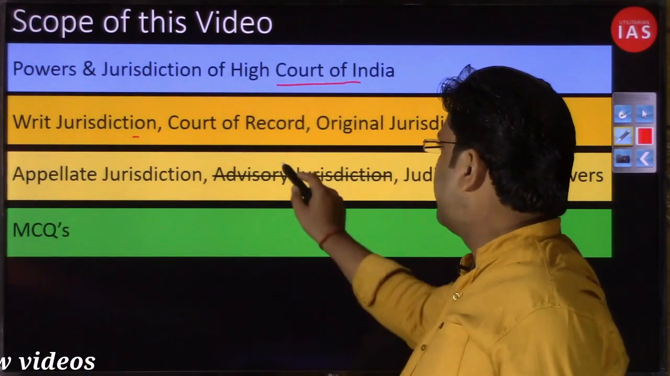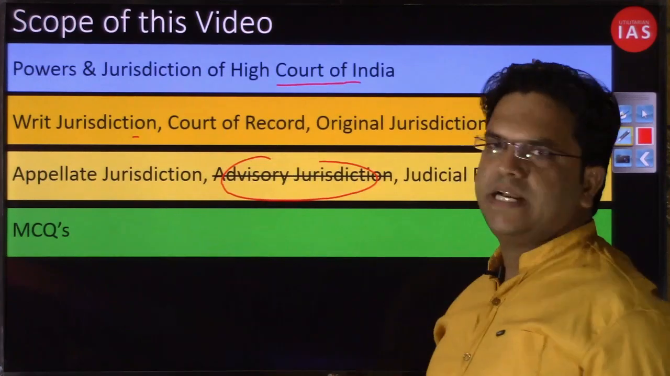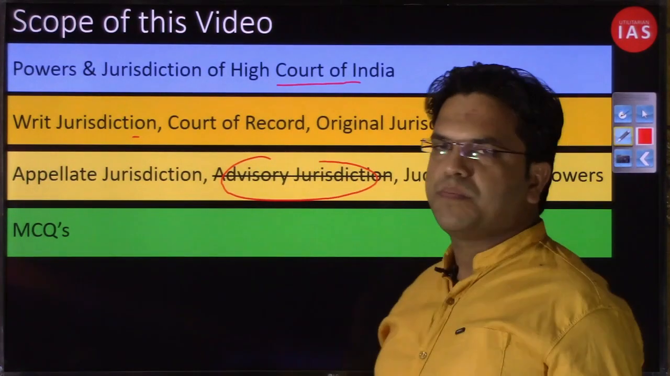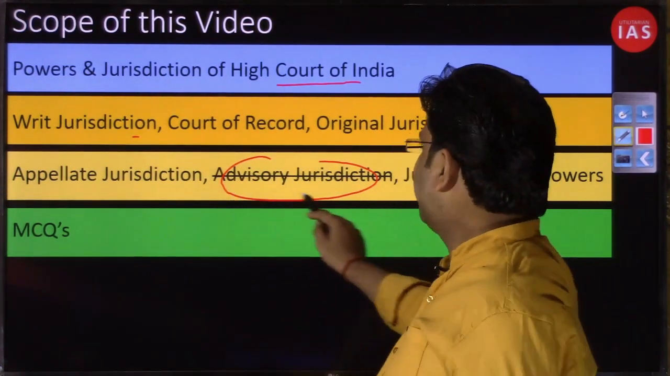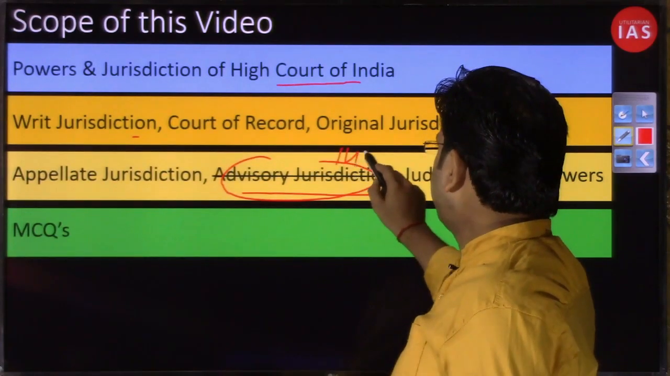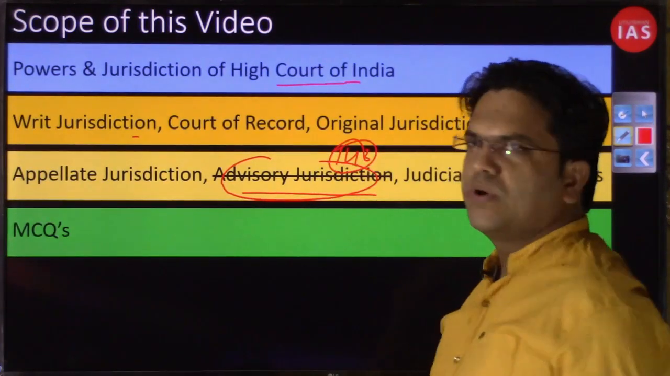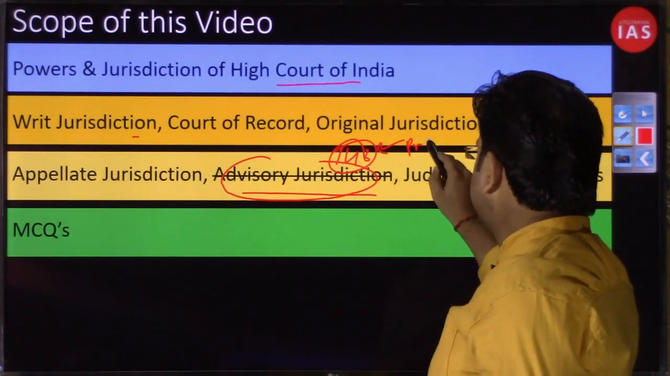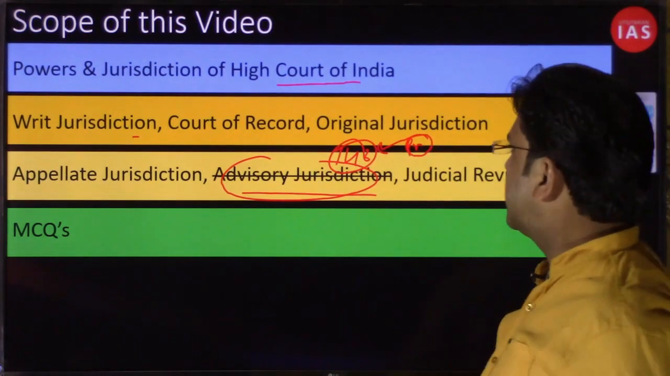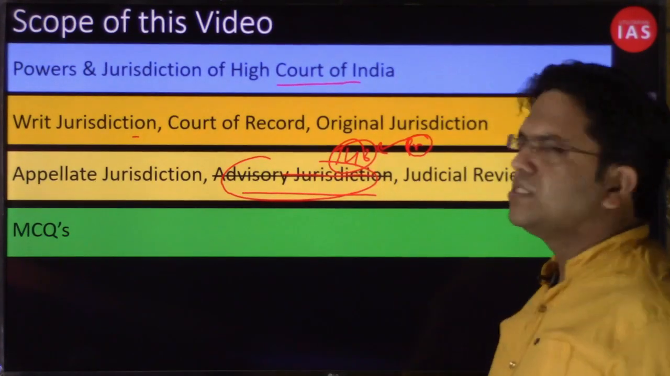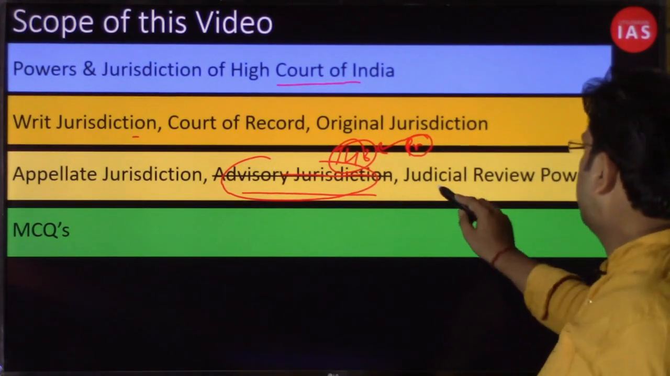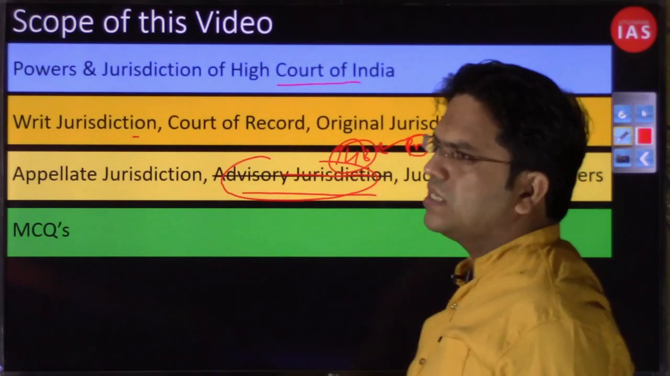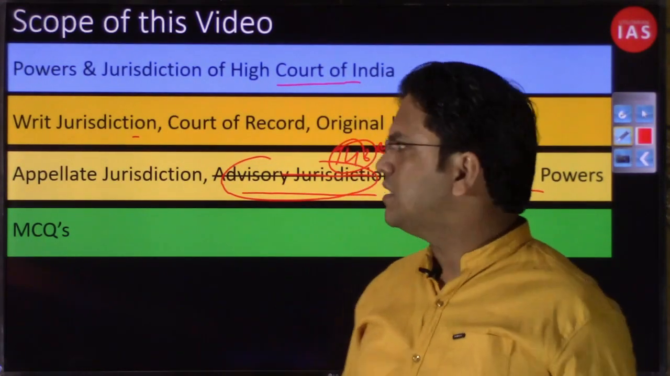The High Court does not have advisory jurisdiction, and that's why this is cut, because this slide was copy pasted from the Supreme Court, and that slide had the advisory jurisdiction under Article 143. If you remember, the Supreme Court had the power to advise in certain cases when a presidential reference is made. That kind of advisory jurisdiction is not available to the High Court. We'll also discuss judicial review and other parts of the High Court in this video.